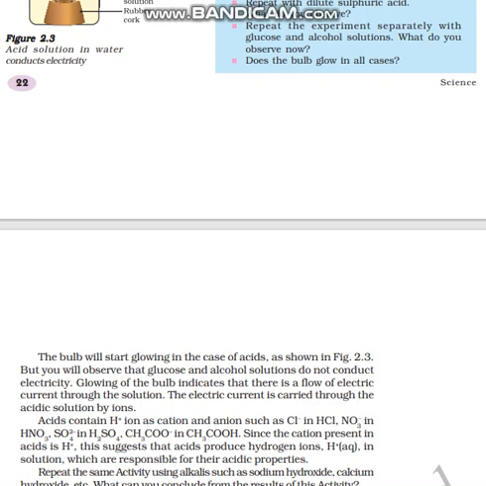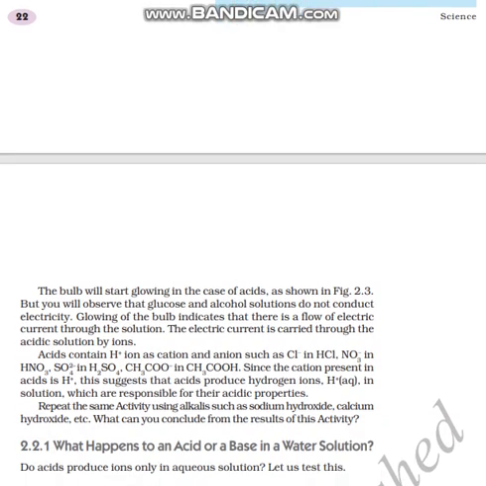In sulfuric acid, H2SO4, sulfate is negatively charged. Since the cation present in the acid is hydrogen, this suggests that acids produce hydrogen ions in solution, which are responsible for their acidic properties.